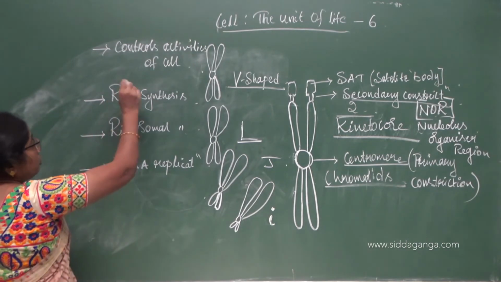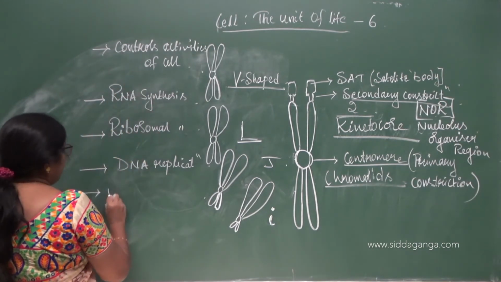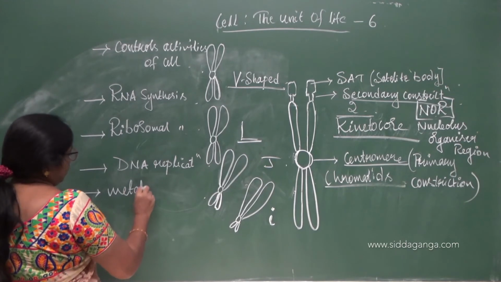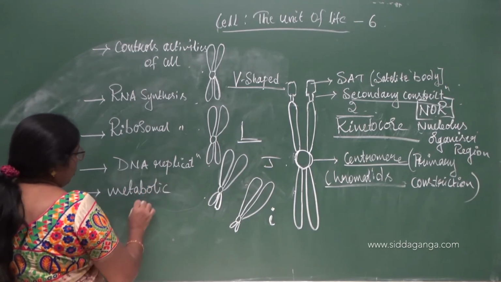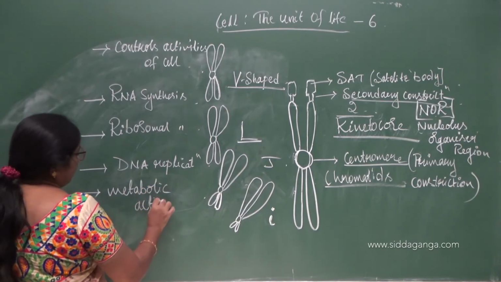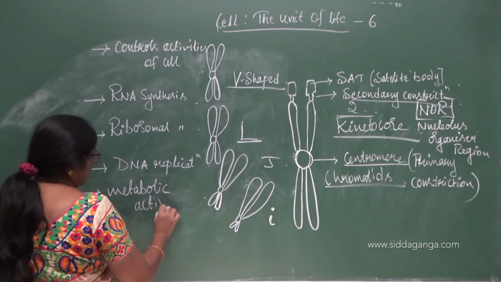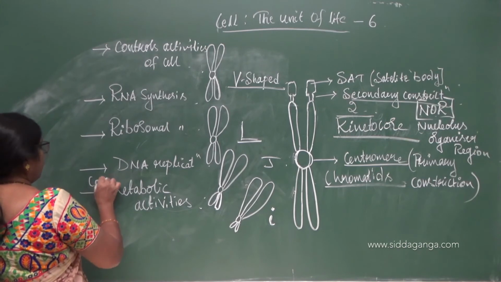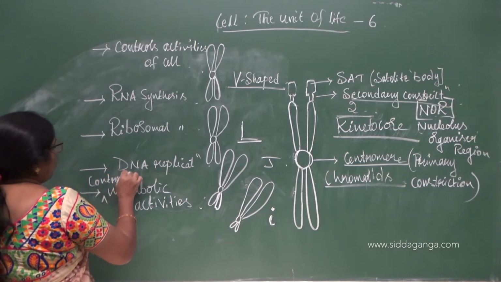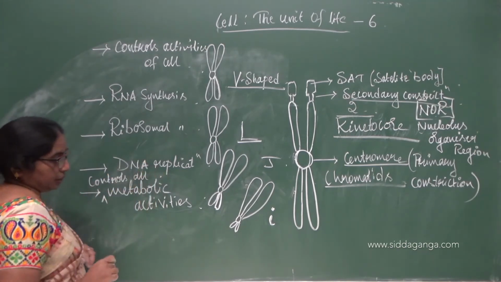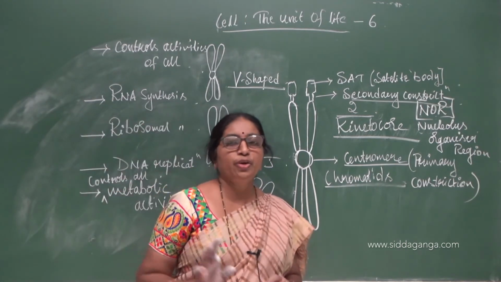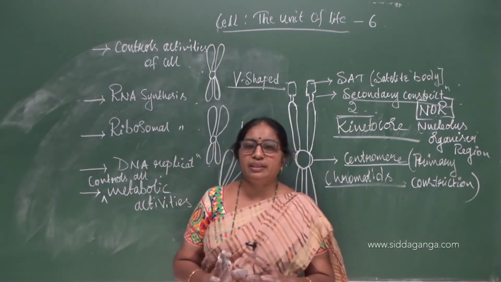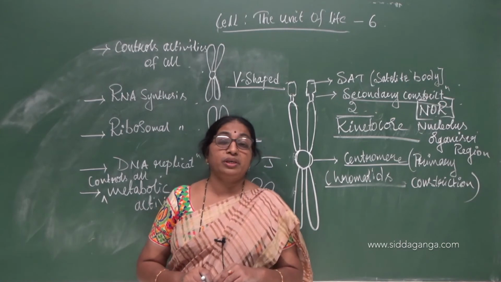So it controls all metabolic activities. Let me write: controls all metabolic activities.